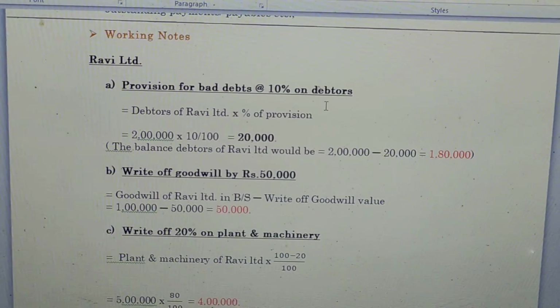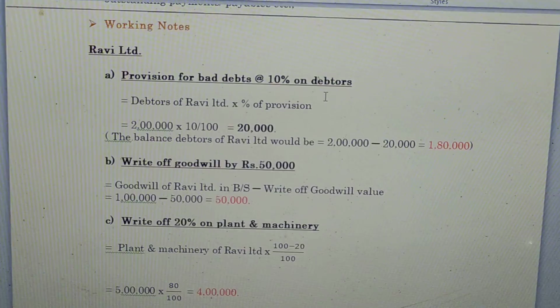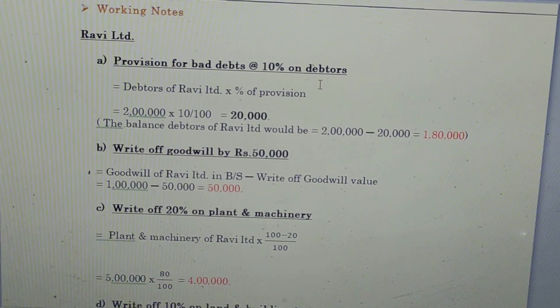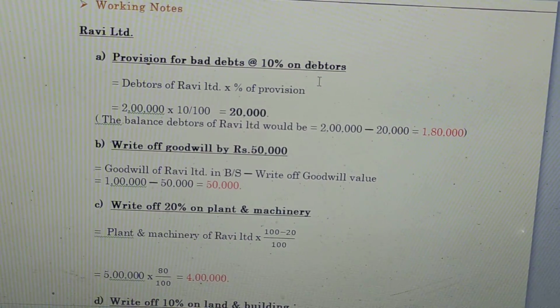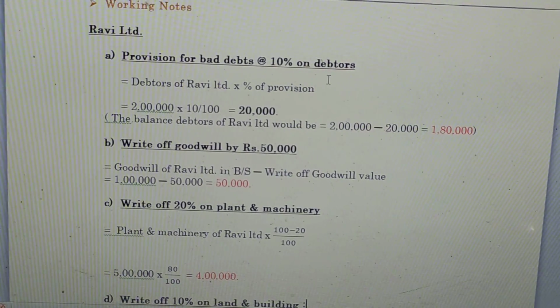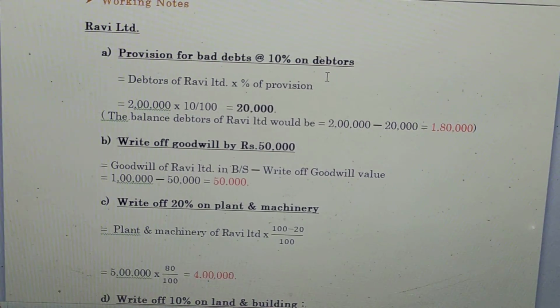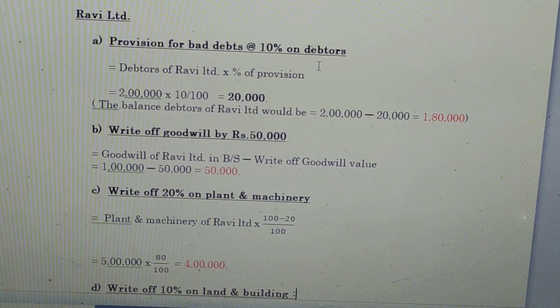First, we are going to prepare the working notes for Ravi Limited. Under Ravi Limited, the first working note is the provision for bad debts at 10% on debtors, equal to debtors of Ravi Limited multiplied by the percentage of the provision: 2 lakh multiplied by 10 divided by 100, we get 20,000.